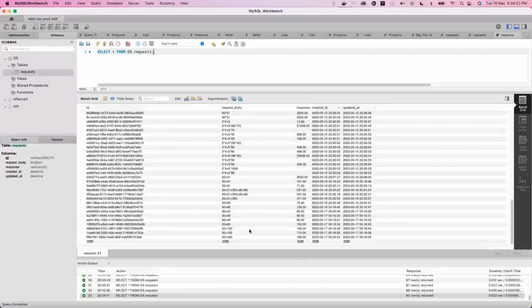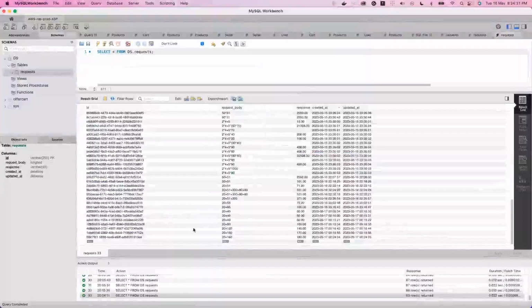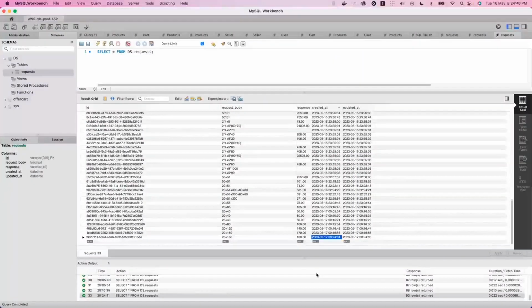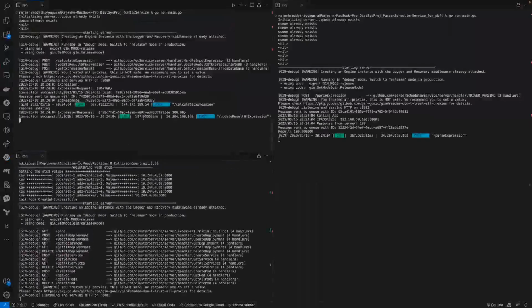Since the request is a simple request, the response came back very quickly. You can see the created date and updated date. The request came at 24 seconds, and the response at 24.5 seconds, so it has taken about 1 second. So now let's see the logs of the services.